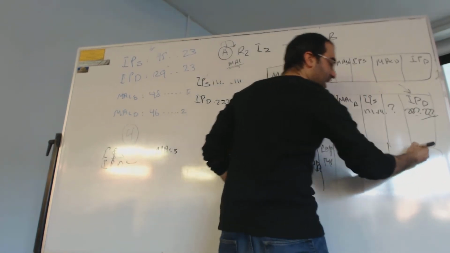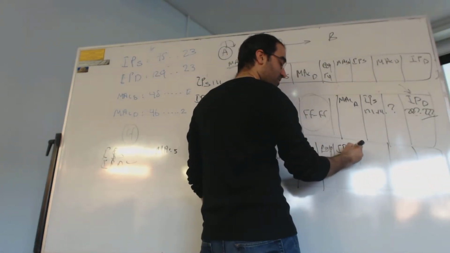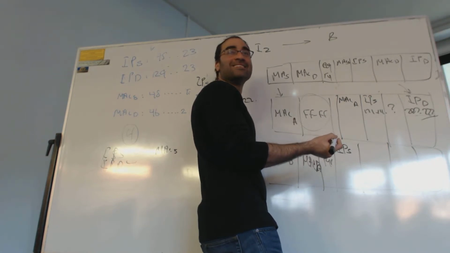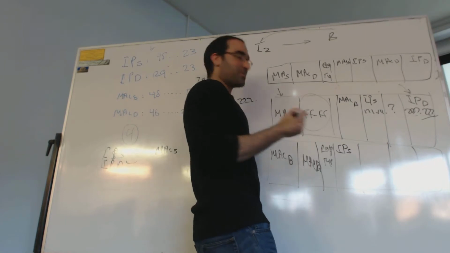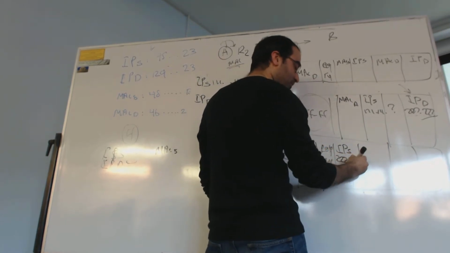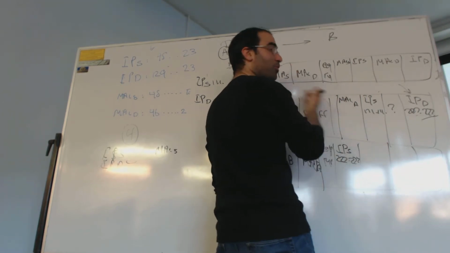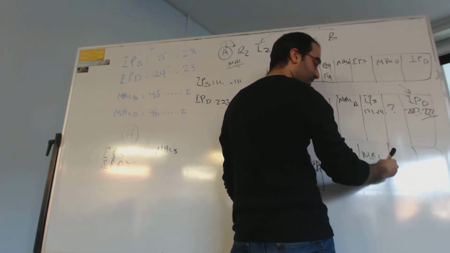IP address stays the same, MAC address changes. So the IP address of the source at the moment, what is it? This one is replying as B, so that would be exactly 222 ending in 222. You know your MAC source at the moment, so that will be MAC of B.